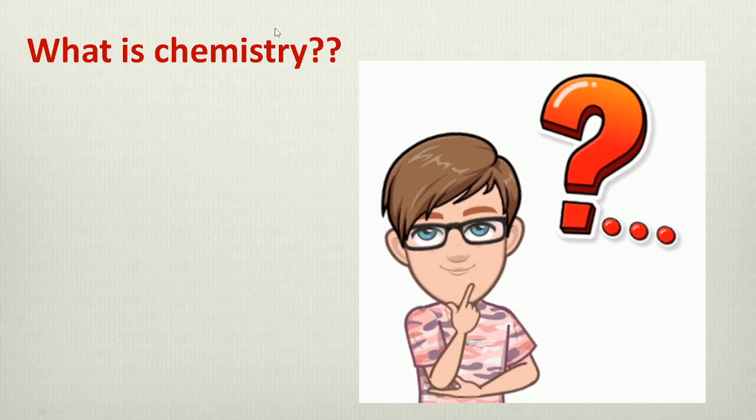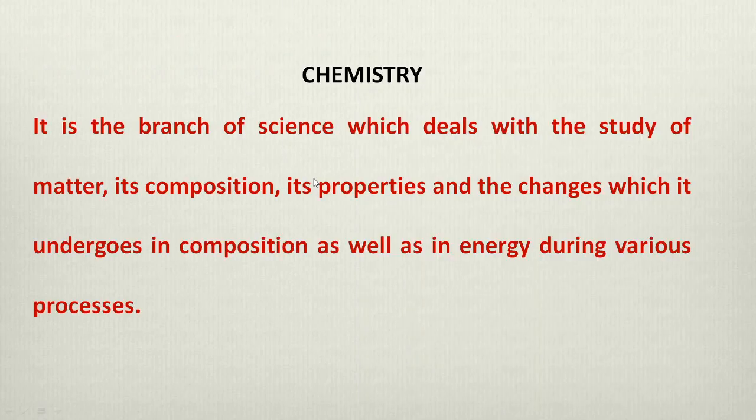It has different perceptions for different persons, but the most precise one is that chemistry is the branch of science which deals with the study of matter, its composition, its properties, and the changes which it undergoes in composition as well as in energy during various processes. Also, one scientist, Roald Hoffmann, said that chemistry is the science of molecules and their transformation. He just concluded in this simplistic manner.